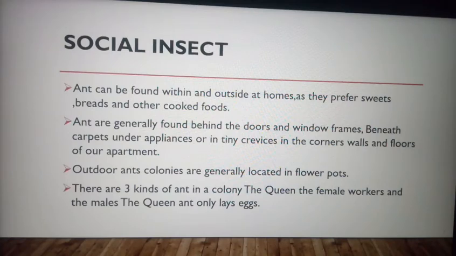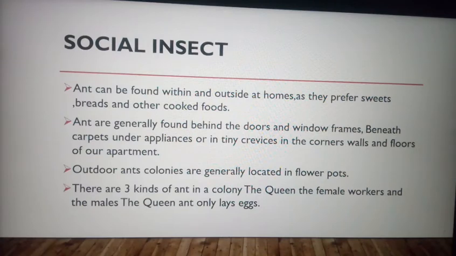Now the main thing is that there are three kinds of ants in a colony. First is the queen, second are the female workers, and third are the males. What are their tasks? What are they doing? A queen is different.